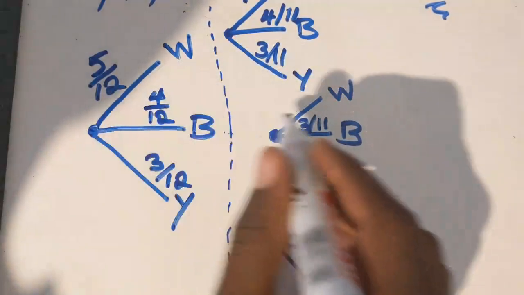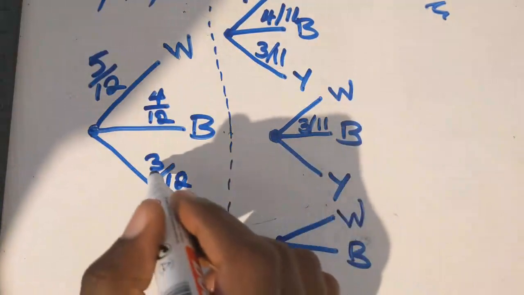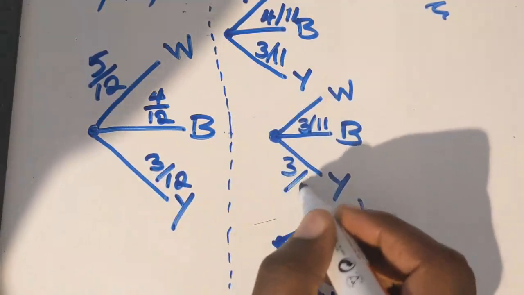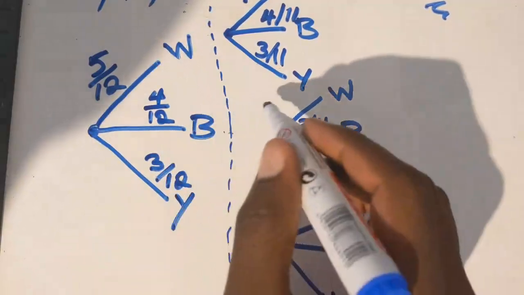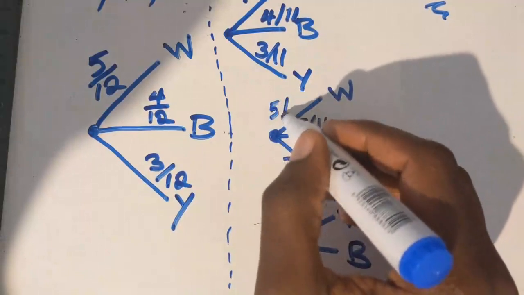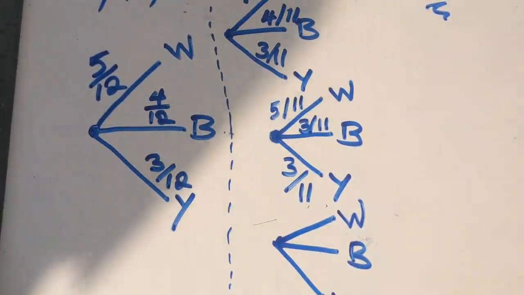So here, this is a tree for blue. So mean that yellow will be just like that. So yellow we have 3, right? So 3, but the total is affected. Okay. So white we have 5. So white is going to be there, but the total is affected like that. Okay.